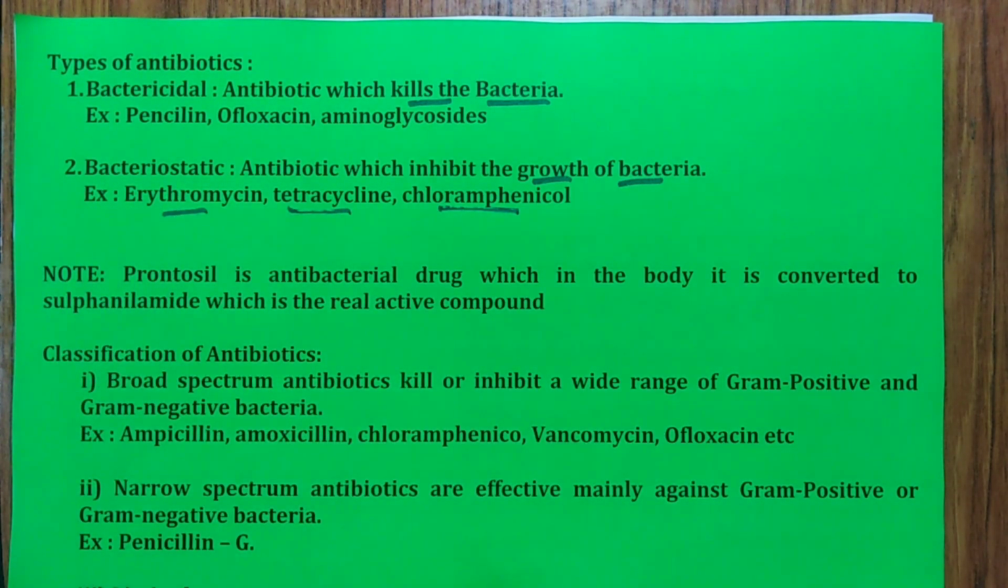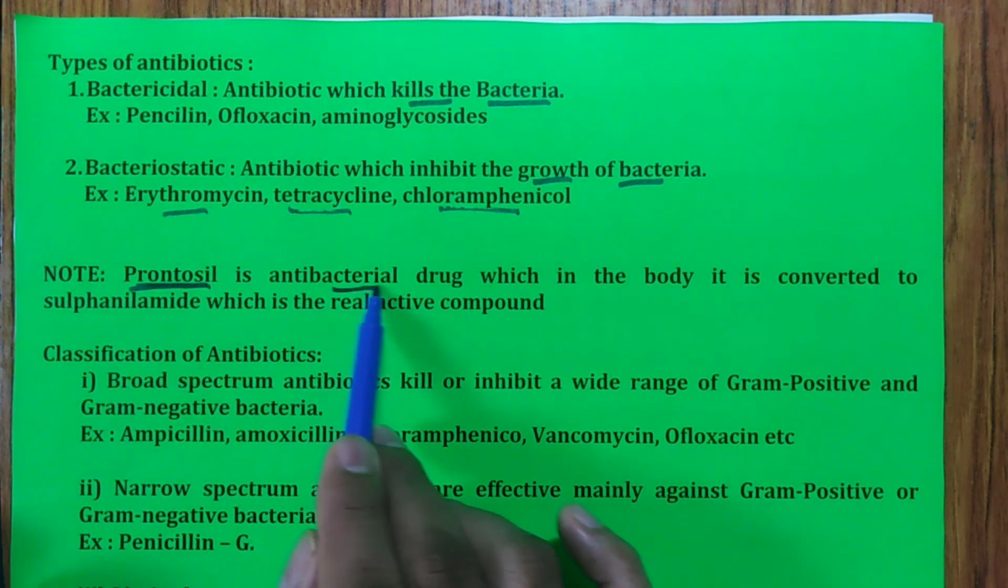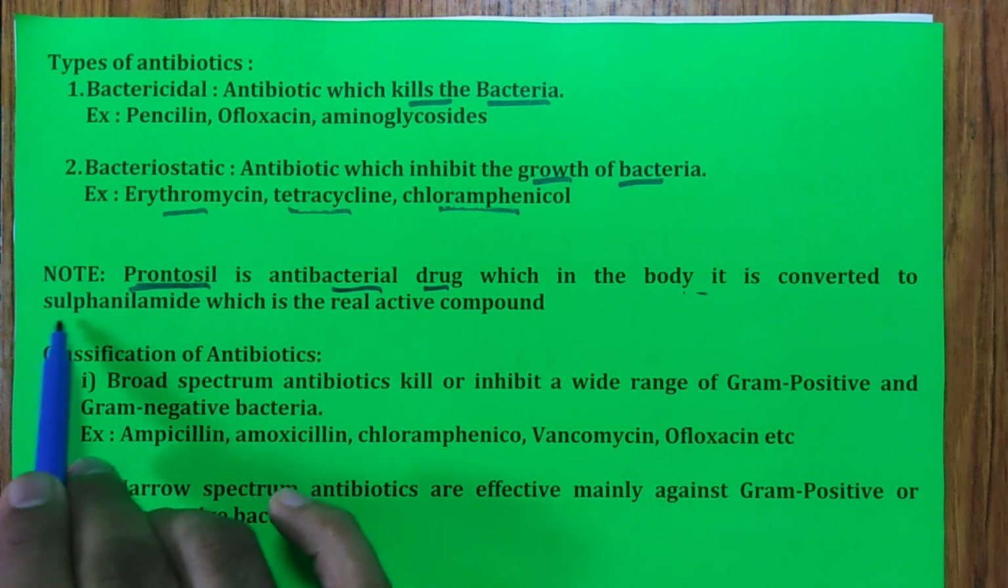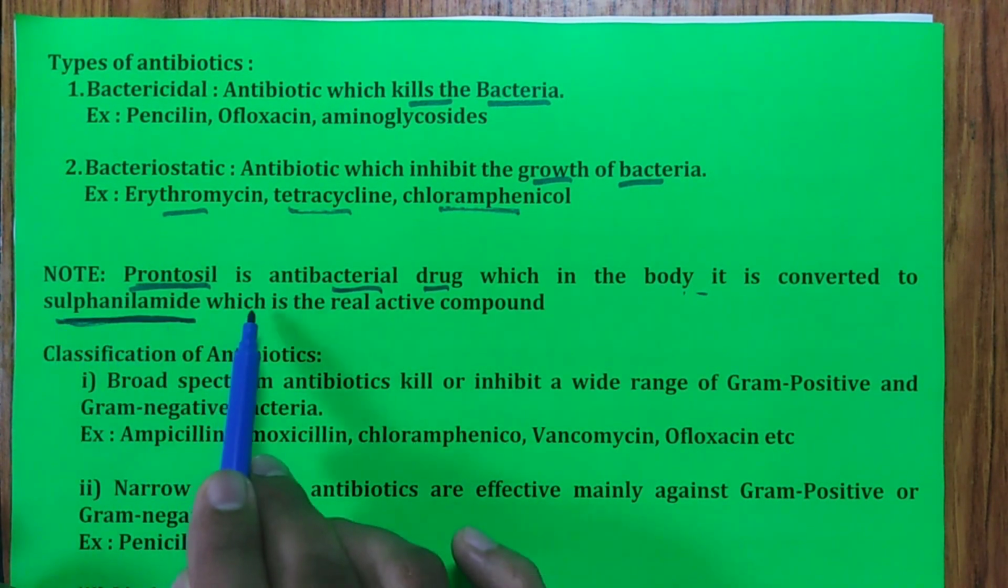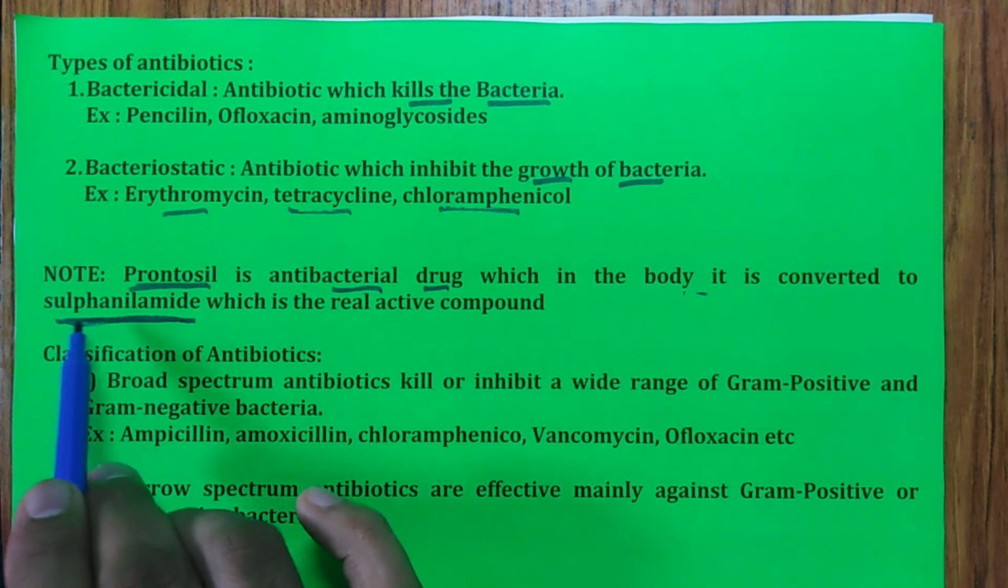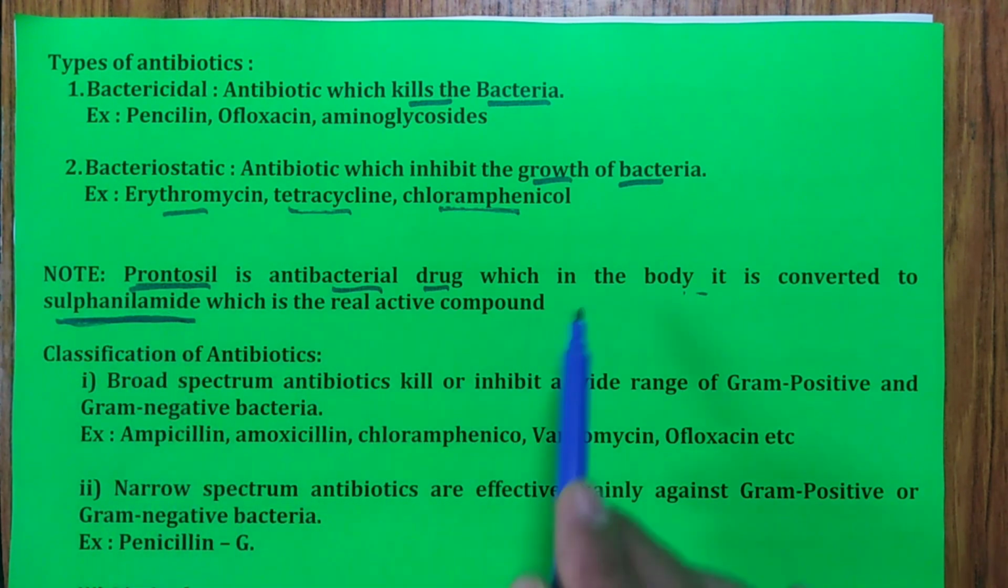Then one point you have to remember, Prontosil. It is an antibacterial drug which in the body is converted into sulfanilamide. This was asked once in CET, remember. Prontosil is converted in the body into sulfanilamide, which is the real active compound helpful in antibacterial action. That is the first one, antibiotics.